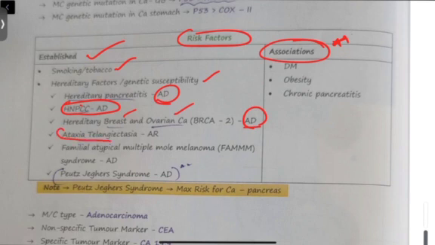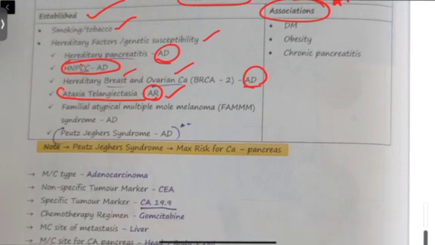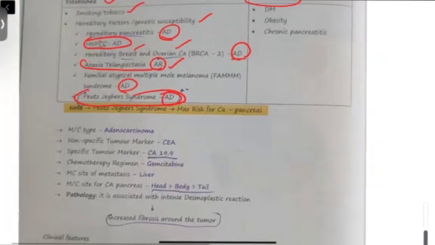Whereas ataxia telangiectasia, which is autosomal recessive, there can be a skip generation. The grandfather had it and then the grandson may get it, like that. Okay, there is usually a skip generation. Other than that, familial atypical multiple mole melanoma, which is again autosomal dominant, and Peutz-Jeghers syndrome, which is again autosomal dominant. We'll speak about this. Okay, it is a maximum risk factor, Peutz-Jeghers. What happens in this, I will be telling you later.